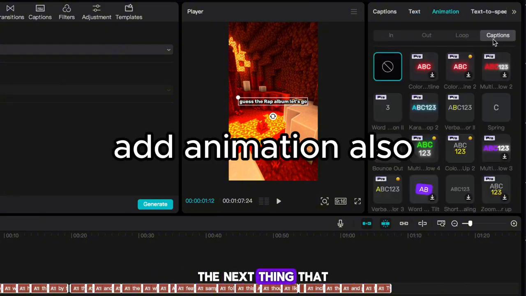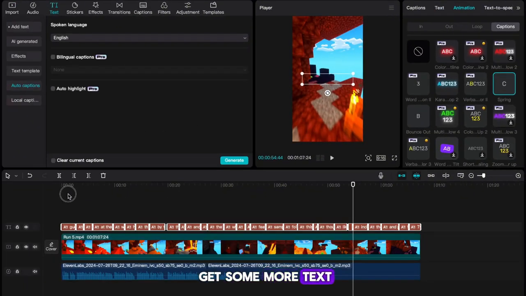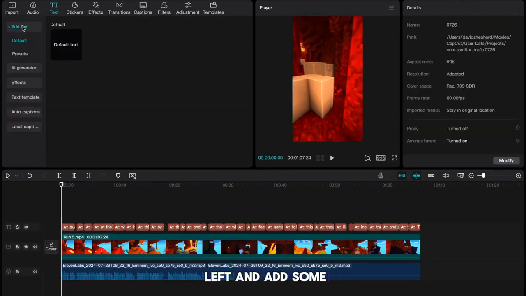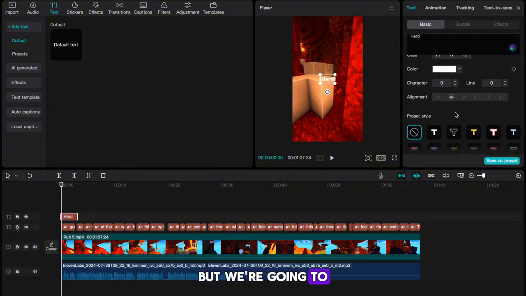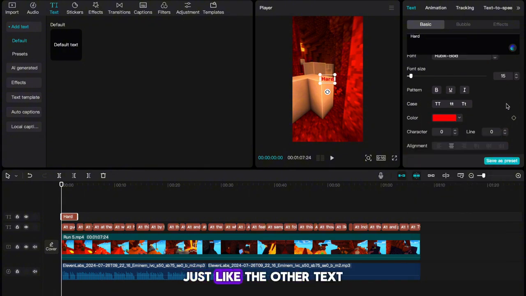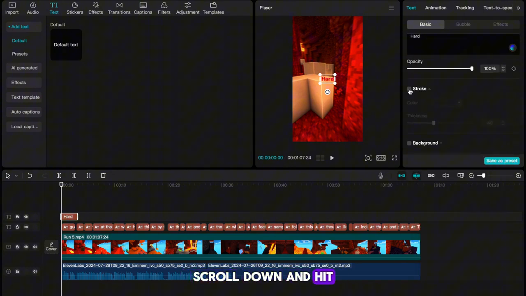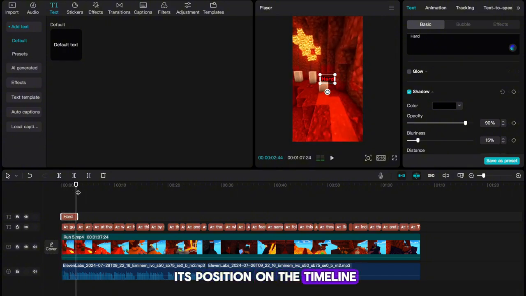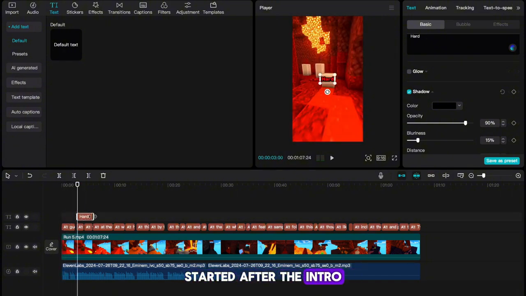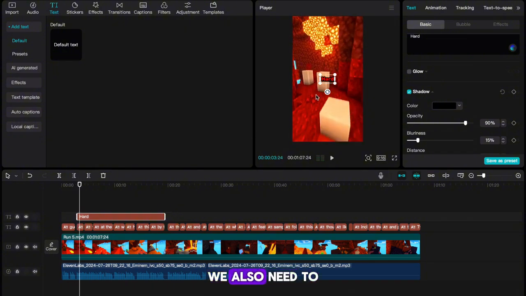Alright, the next thing that we want to do is get some more text. Head to the top left and add some default text. You want to enter the word hard into the text box. Give it the same font, but we're going to change its color to red. Just like the other text, scroll down and hit stroke and shadow. With that done, we need to change its position on the timeline. Start it after the intro and end it a third of the way through the video. With that done, we also need to position it above our captions like so.